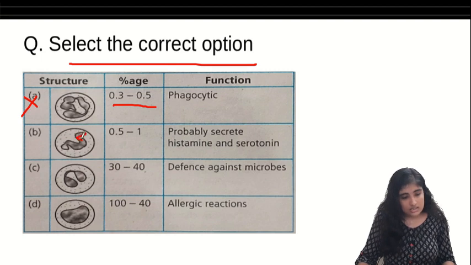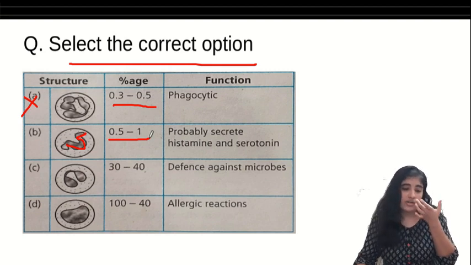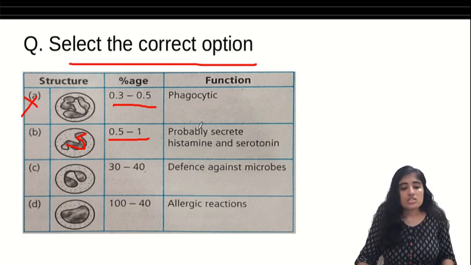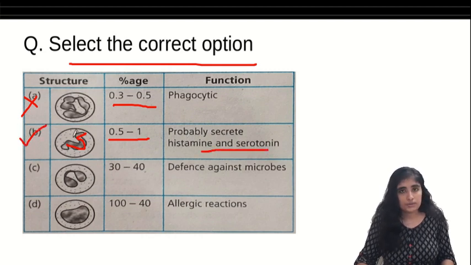Next one, see, it has an S-shaped nucleus. Who is this? Basophil. 0.5 to 1%. Yes, basophils are 0.5 to 1%. What is the function? Probably secrete histamine and serotonin. Yes, B is the correct option.